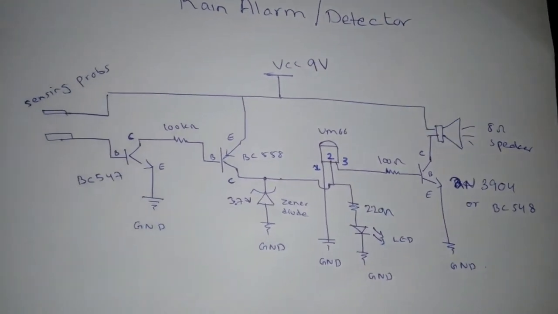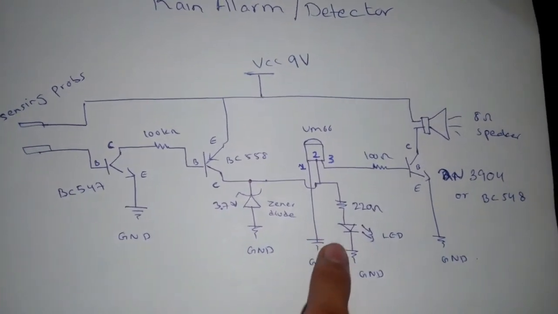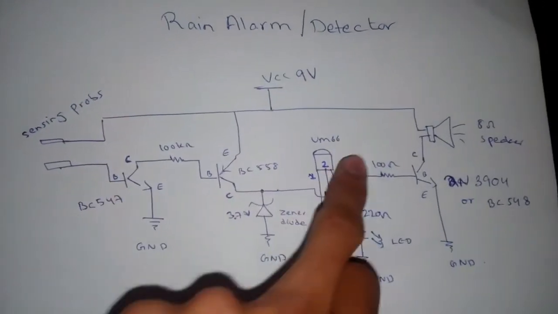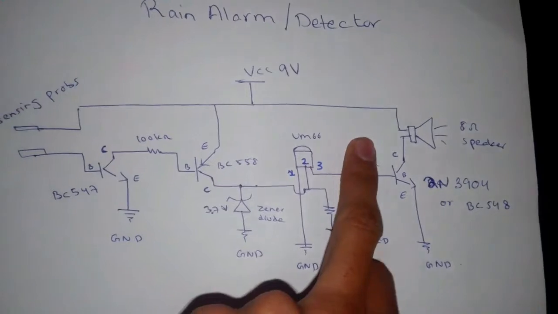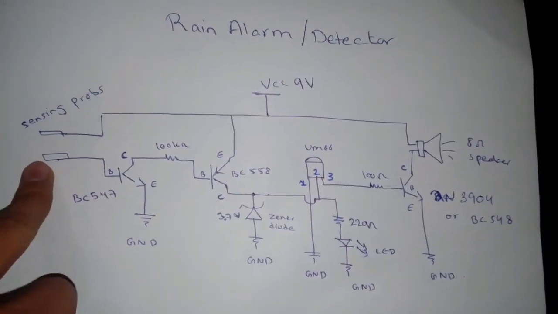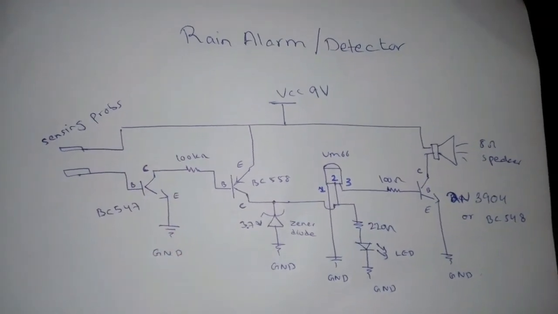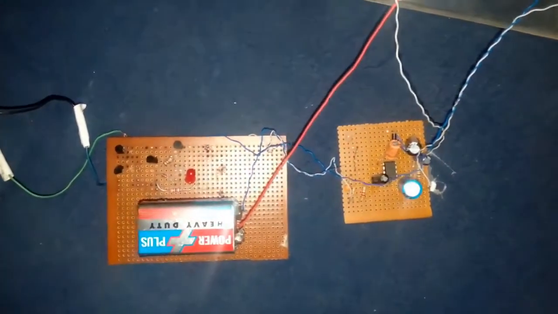And this is the LED, and it indicates that it is running. And the speaker is also an indicating element. It generates sound whenever the rain is detected. So that's it. Now I am going to show you the hardware of this circuit.